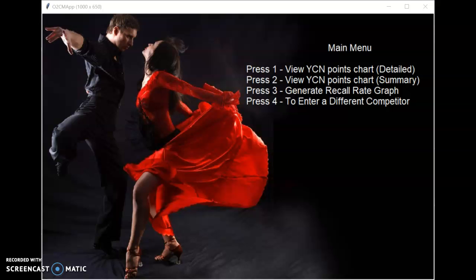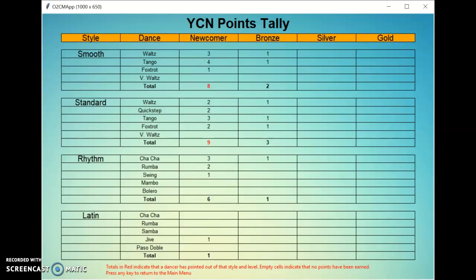so I cut the video. If you press 1, the program displays all the YCN calculations for each level: newcomer, bronze, newcomer through gold, and it'll also highlight the number of points in red if it's over 7 for a level, because if you receive over 7 points in a level and a style, you can no longer dance it. So for example, I can no longer dance newcomer smooth and standard because I have received over 7 points.